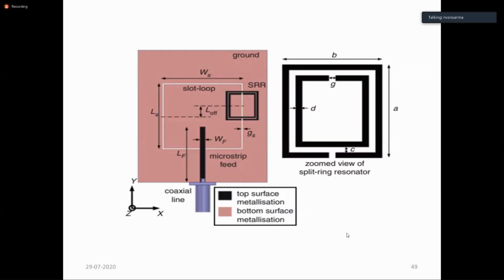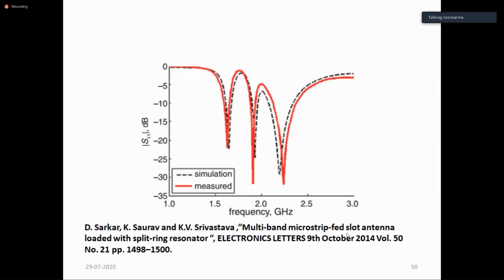So the exact size and design parameters and design variables are shown in this slide, and you can have a close look at these at a later time. This is the graph they have got. Below 10 dB, whatever the reflection coefficient graph shows is considered the band of operation. It operates in 3 bands, and you have 3 different bandwidths possible for this.